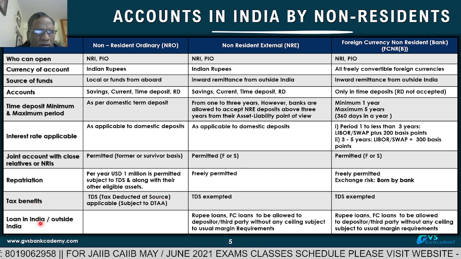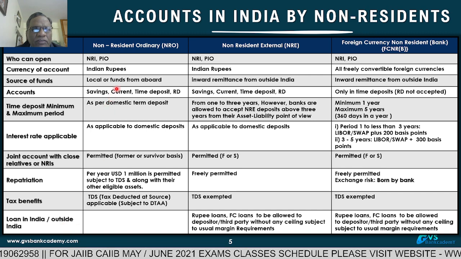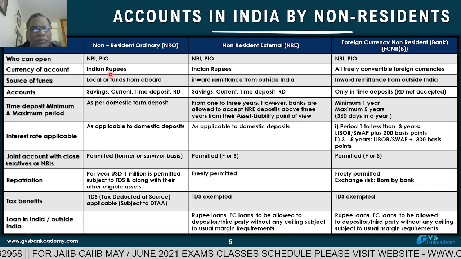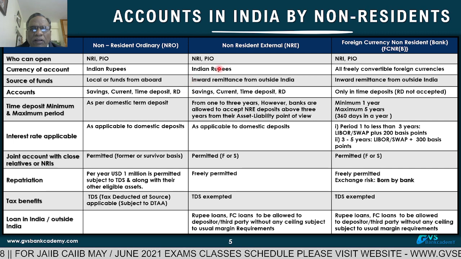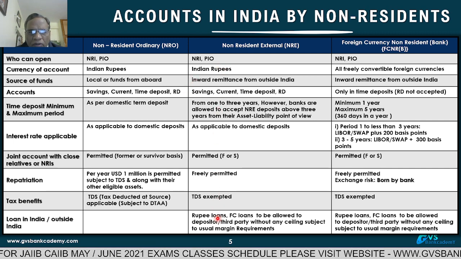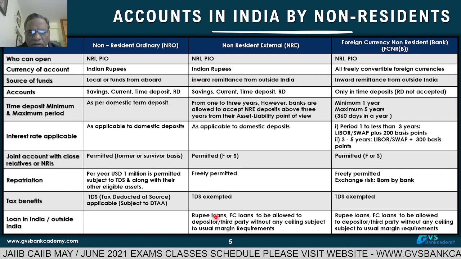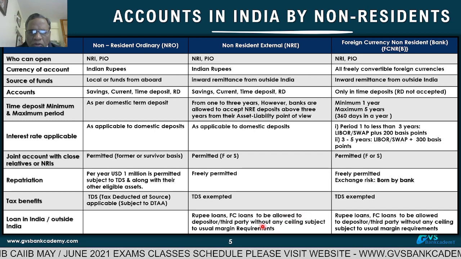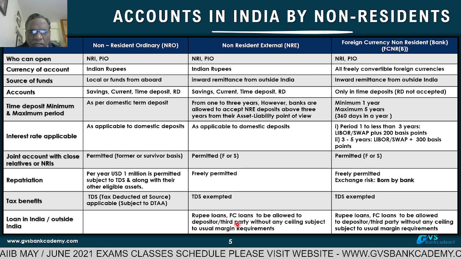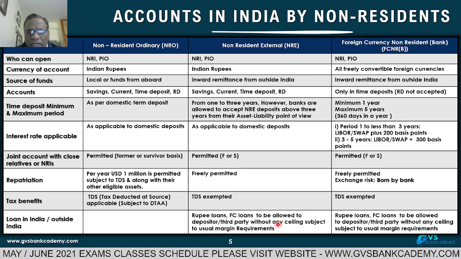Loan in India, outside India, against deposits. Normally, this is fully permitted. NRE, free rupee loans. We can give foreign currency loans to be allowed to the depositor and third party without any ceiling. Earlier, there was some ceiling.